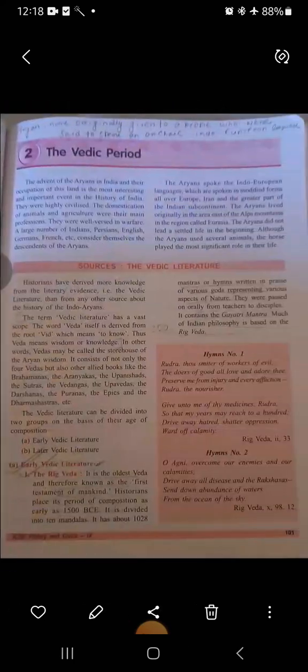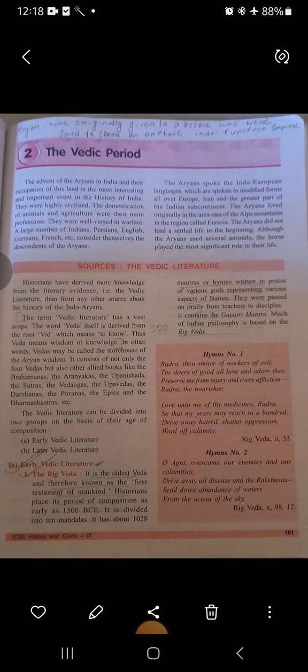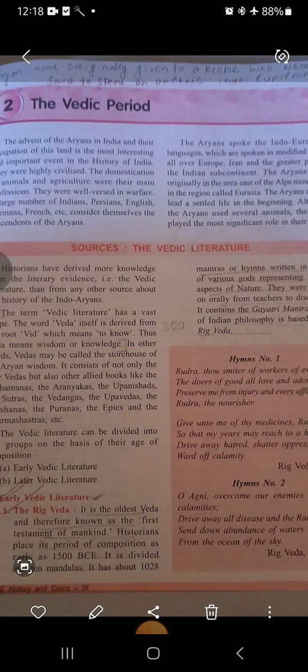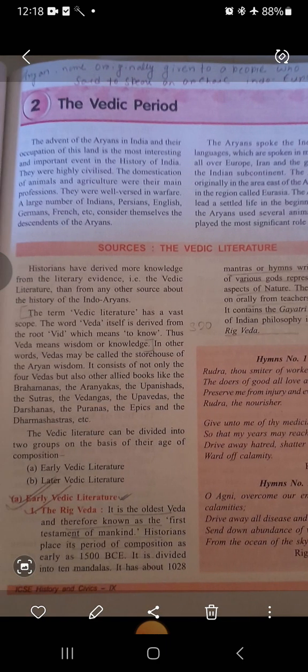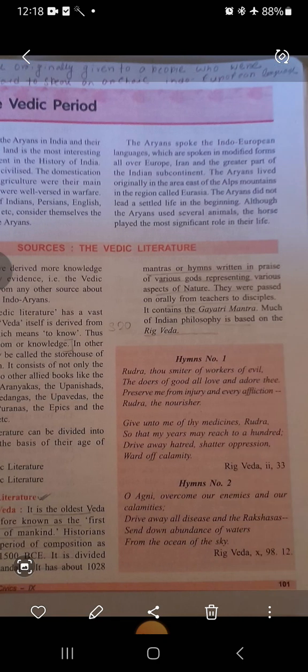Before we go into the other Vedas, early Vedic literature is got from the Rig Veda, which is the oldest Veda, and therefore it is called the first testament of mankind. Historians place its period of composition at 1500 BCE, and it is divided into 10 mandalas. These are the different areas into which the Vedas are divided. So, what do we find in the Vedas?